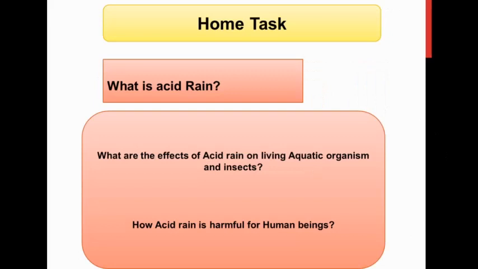I hope you understand the lesson. Here is a home task for you. You will have to explain what is acid rain. What are the effects of acid rain on living aquatic organisms and insects? How is acid rain harmful for human beings?